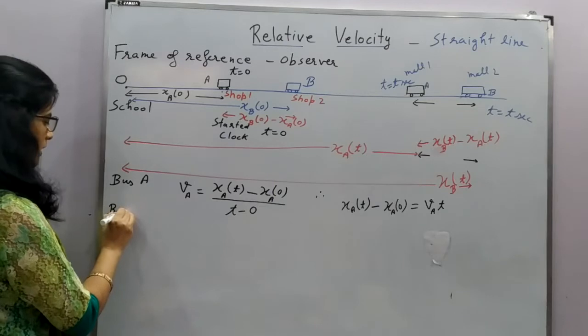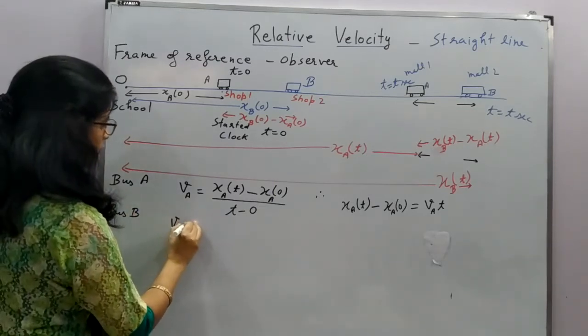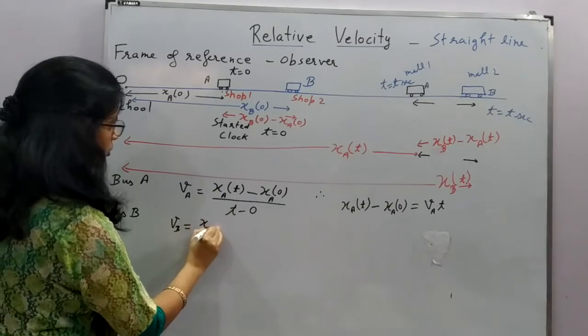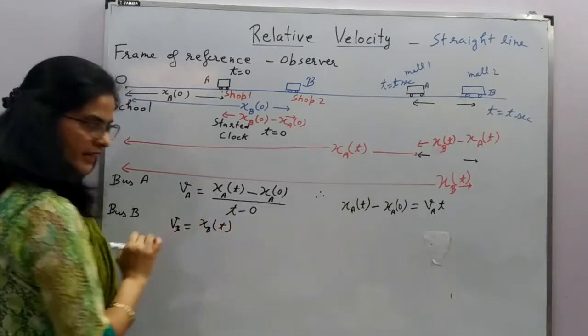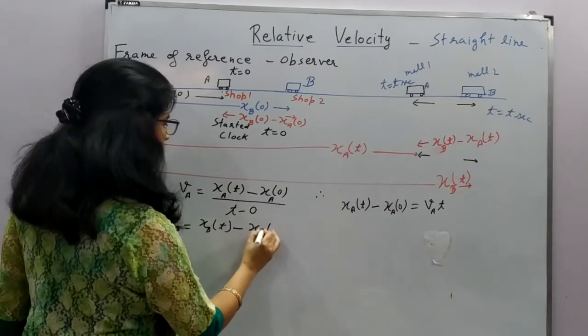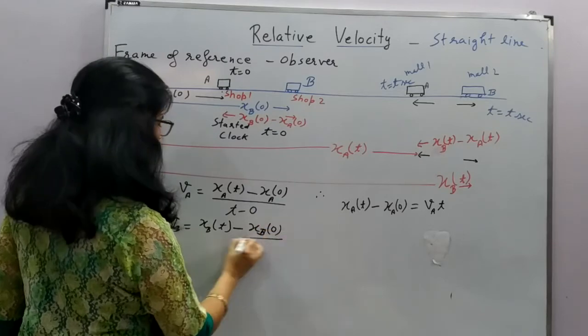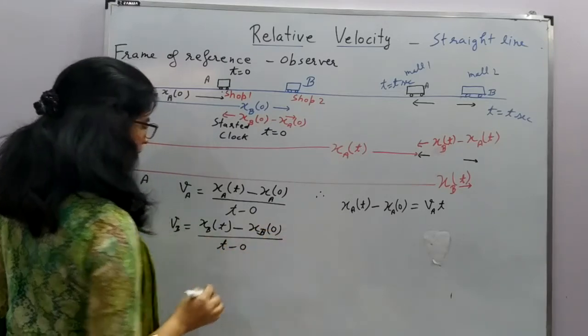Similarly for bus B also we can write down the similar formula. Velocity of B is equal to final position of B at time t minus initial position of B at time 0, upon final time minus initial time.